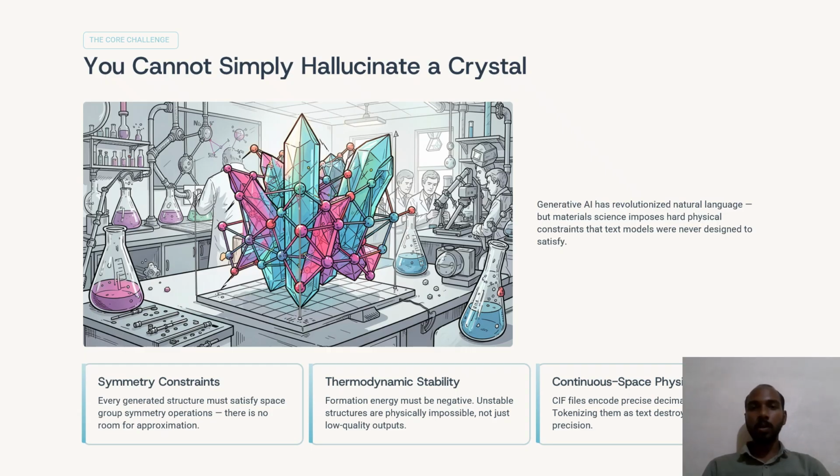Before building the whole system needed for this, we studied the challenges involved in crystal generation. The first one is symmetry. Every crystal belongs to a specific space group and follows certain symmetric operations. If these symmetric rules are not followed, the generated crystal structure becomes invalid. So this is the first challenge: if the symmetry rules are not followed, it is an invalid structure.